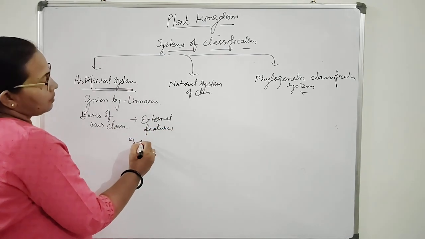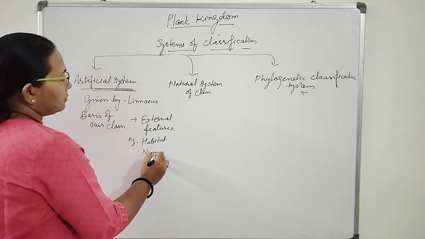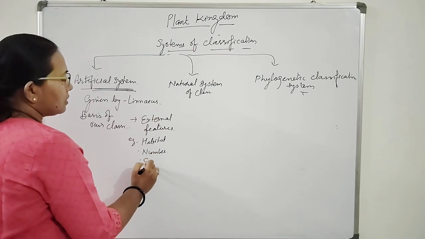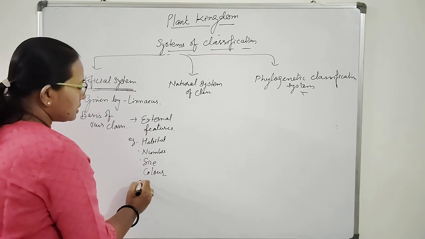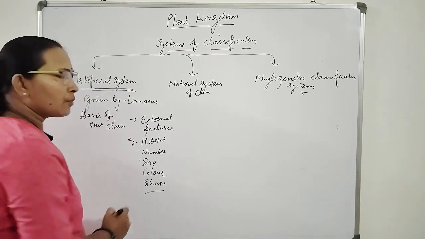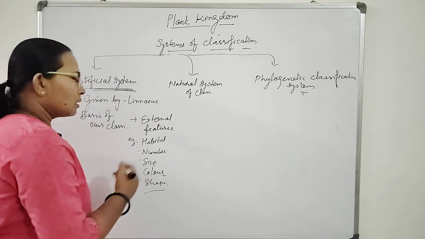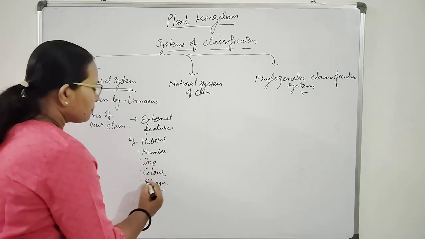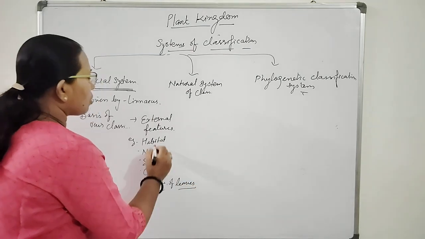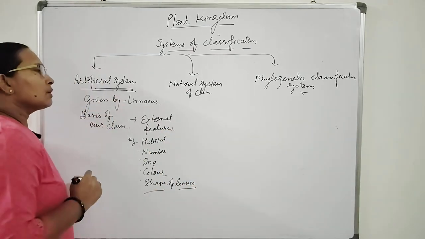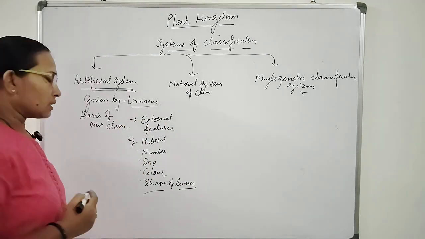For example, in which type of habitat plants are found, and the number, size, color and shape, for example the color of the flower, size of the plant, number of petals and sepals, and shapes of leaves. So on the basis of external features, this artificial system of classification was given by Aristotle and Linnaeus.